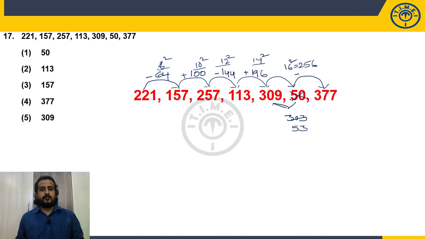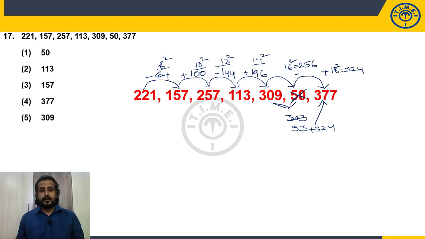So what is the wrong number? 50. But in continuation, it should follow the logic of what? Plus 18 square, which is equal to 324. So 53 plus 324 is equal to 377. Is it matching? Yes, perfectly matching. So what is the wrong number in the series is 50.